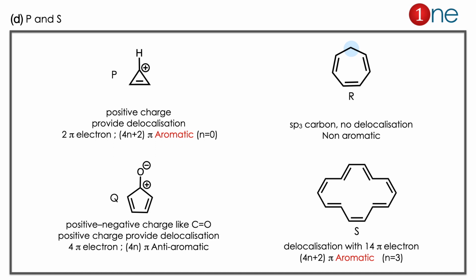Then let us look at structure S. Yes, you have a long chain system in cyclic form and you have delocalization. If you count the pi electrons, it will be 7 pi bonds and 14 pi electrons. It will come as a 4n plus 2 pi electron system. So it is with n equal to 3, which is aromatic. So only P and S are aromatic.